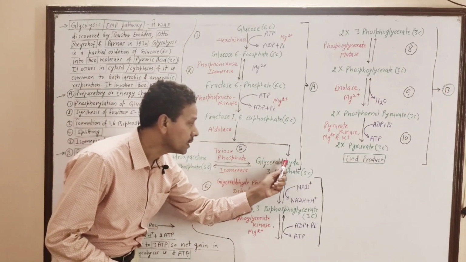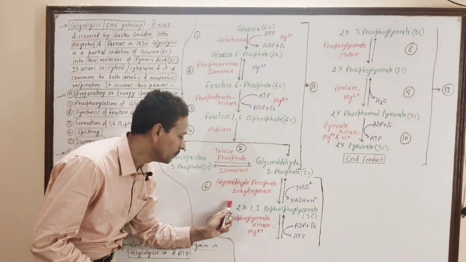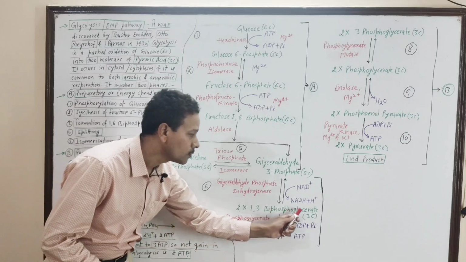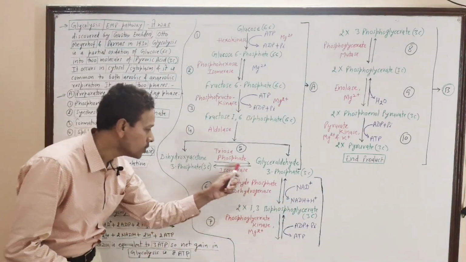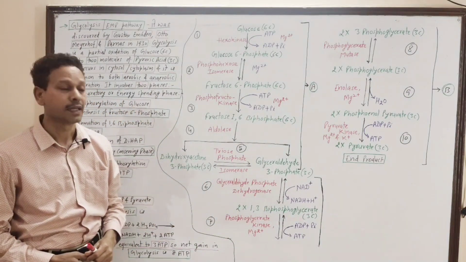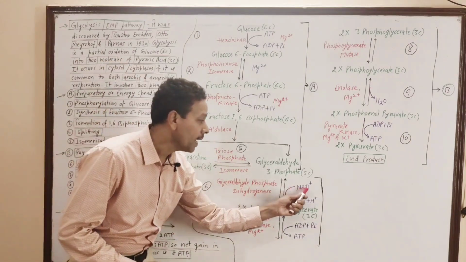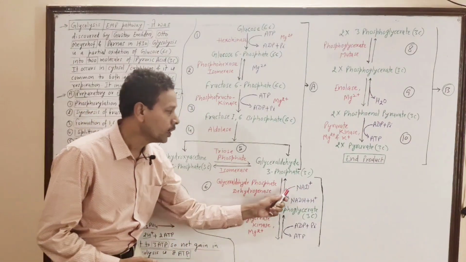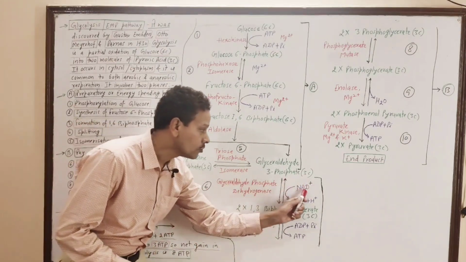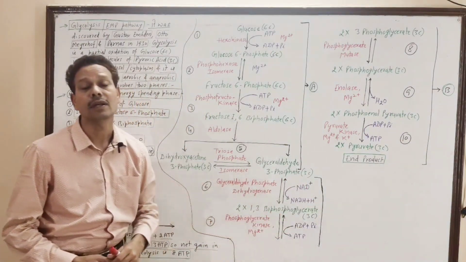In this step, glyceraldehyde 3-phosphate, a 3-carbon compound, is changed into 1,3-biphosphoglycerate in the presence of the enzyme glyceraldehyde phosphate dehydrogenase. This step involves a coenzyme, NAD plus, nicotinamide adenine dinucleotide, and this coenzyme is changed into NADH plus H ions.